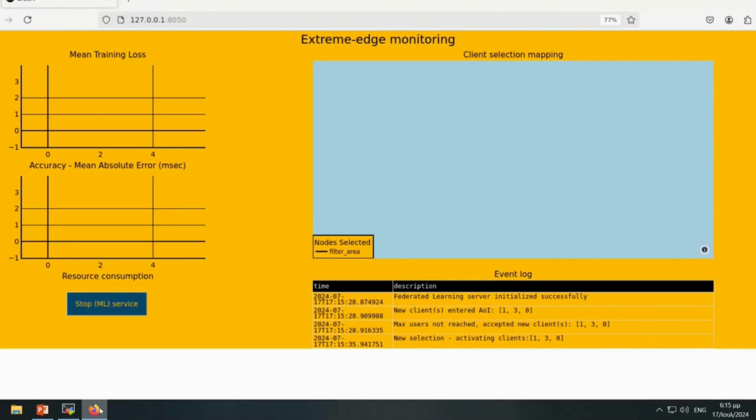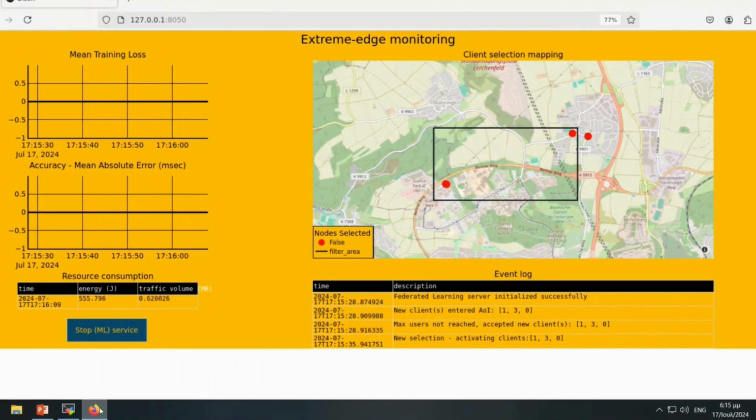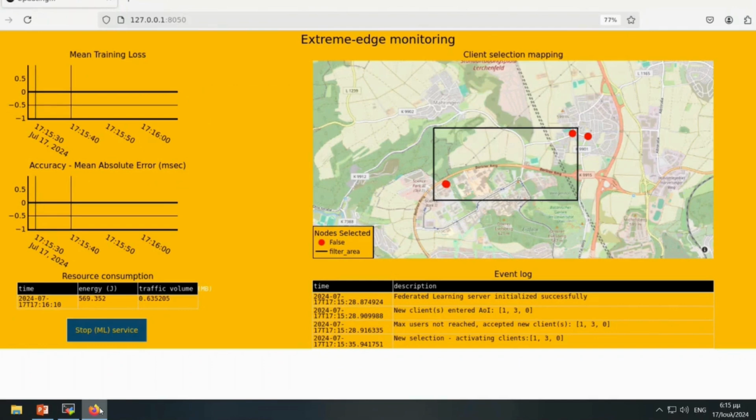In our demonstration, we will be showcasing the implemented components of use case 6. Use case 6 handles the federated AI/ML for predictive quality of service task. This is based on the Flower framework, an open source library that performs federated learning.